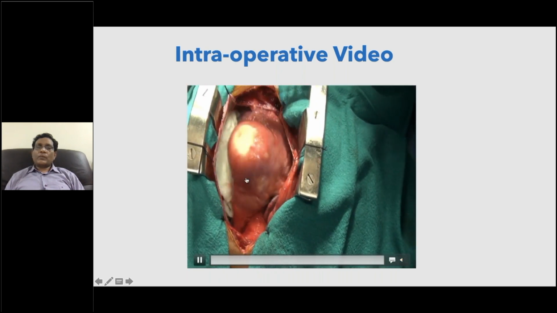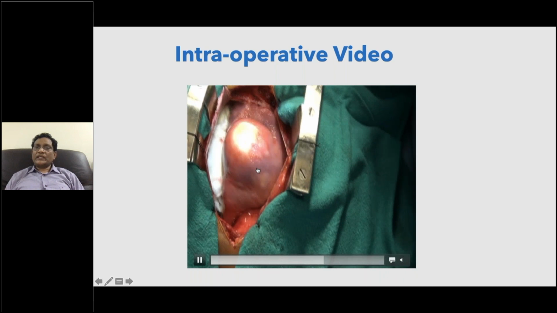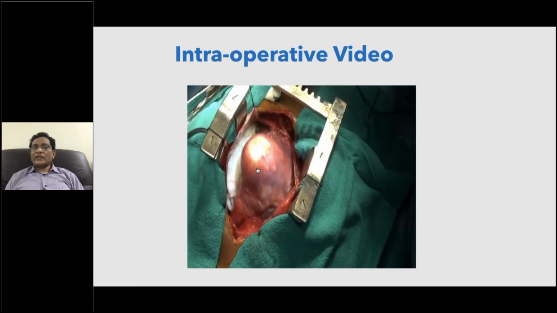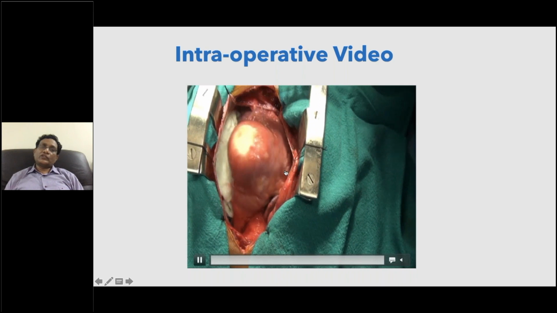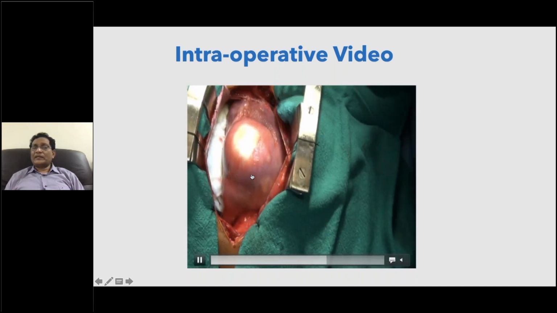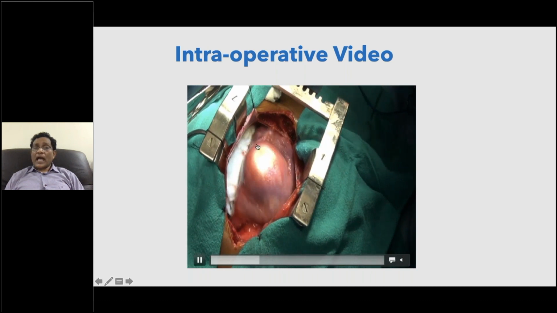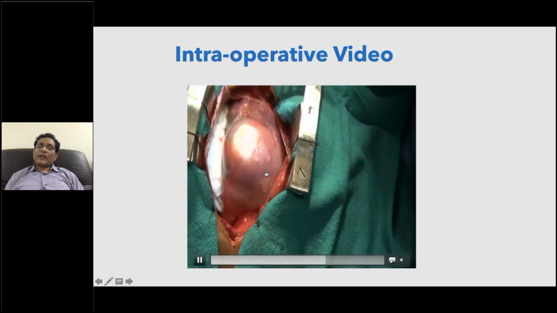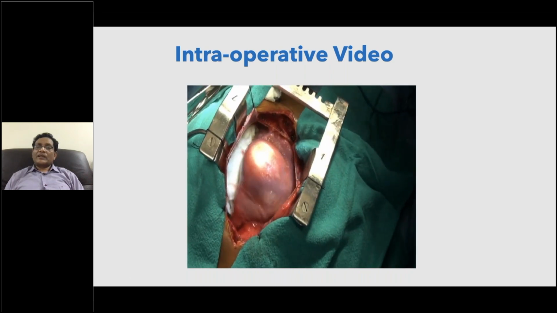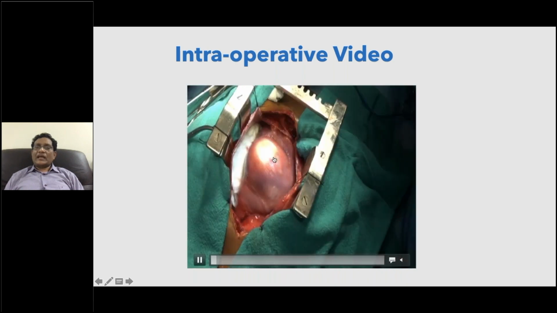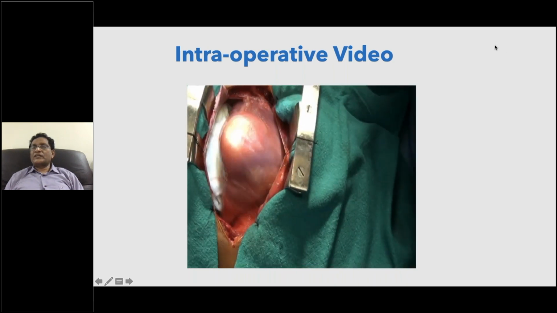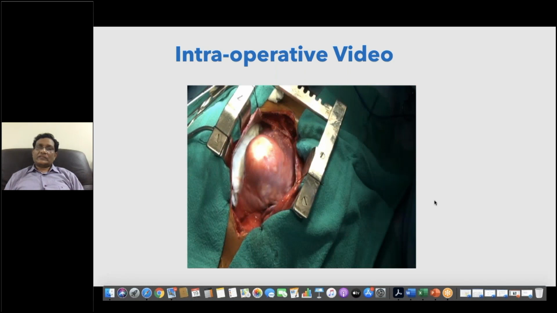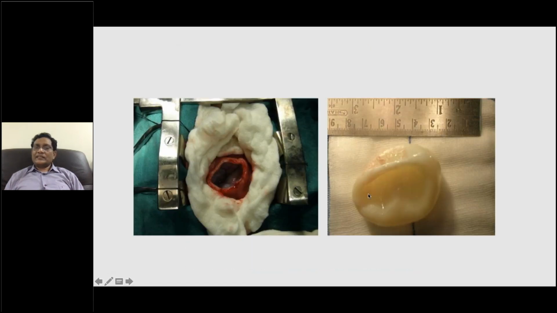You can see when we open the heart, you can see that. So we can't excise it just like that. You have to treat the patient after diagnosis with albendazole, at least 2 weeks of treatment. After that, we have to give hypertonic saline, inject into the cyst, and then aspirate as much as possible. Otherwise, the material which is coming out of the hydatid cyst is highly toxic, and they sometimes develop anaphylactic reaction. So you can see that this is the cyst we actually enucleated from the heart and then removed.